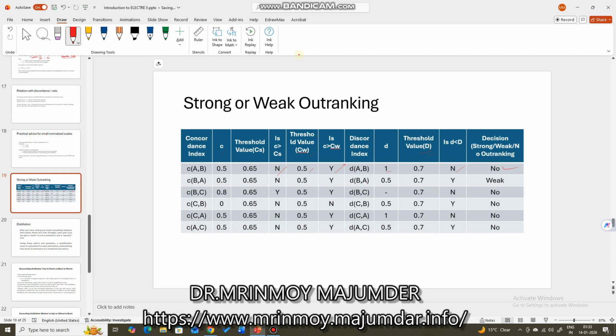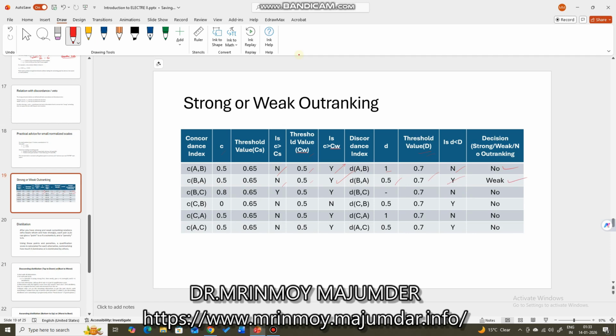Okay. So for the next case, the concordance index between B and A value is 0.5. Threshold value for strong is 0.65. Then no. Threshold value for weak is 0.5. So it is equal. So it is yes. For discordance, the value is 0.5 and this threshold value is 0.7. So is it less than that? Yes. So B weakly outranks A.